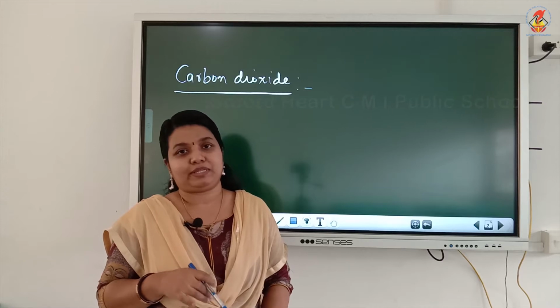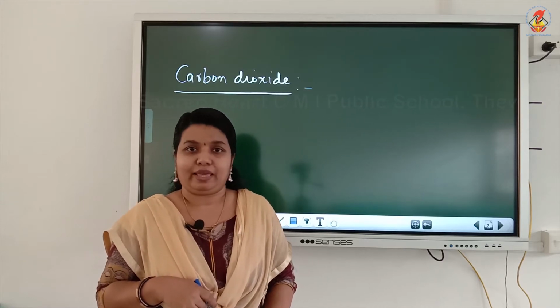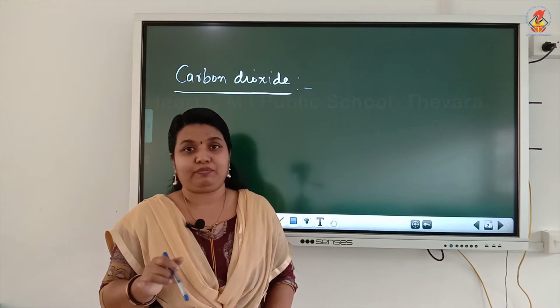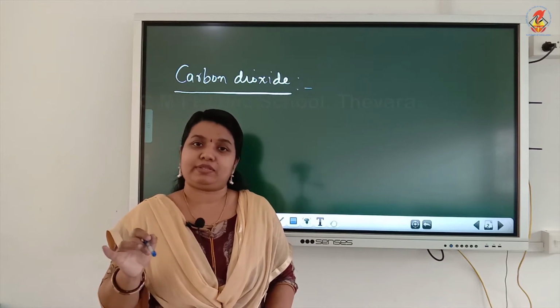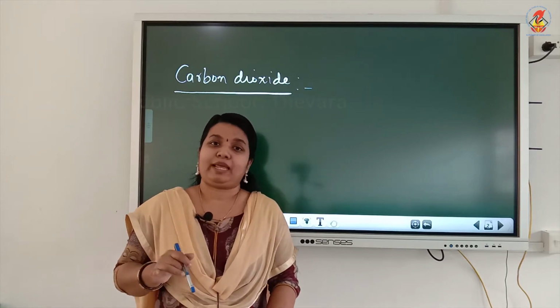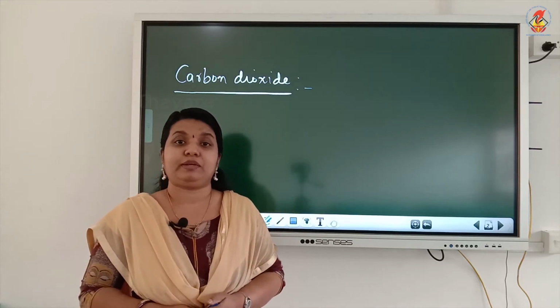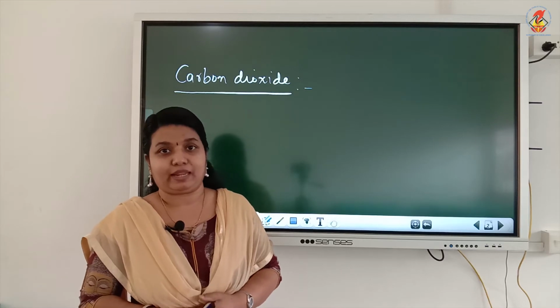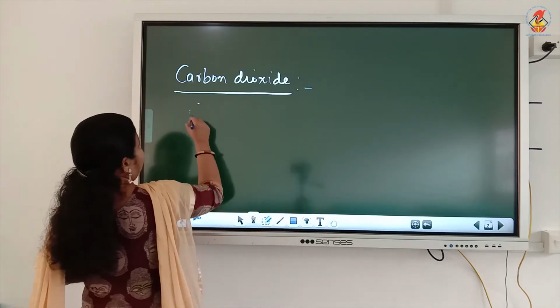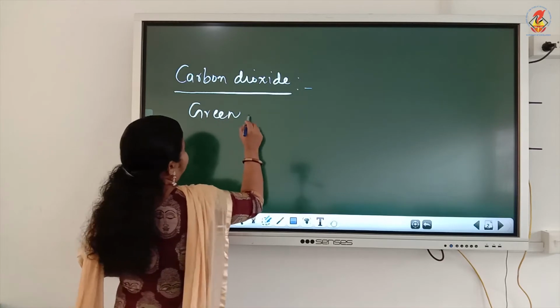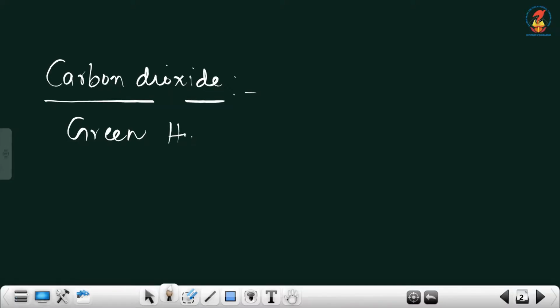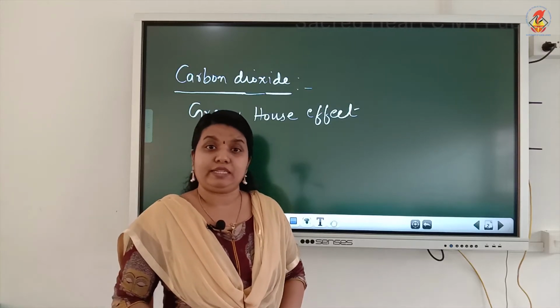So carbon dioxide is one of the components of air, but nowadays it is present in excess quantities in the air. Then it acts as a pollutant. Human activities lead to the accumulation of a large amount of carbon dioxide in the atmospheric air. An increased amount of carbon dioxide in the atmospheric air leads to the greenhouse effect.